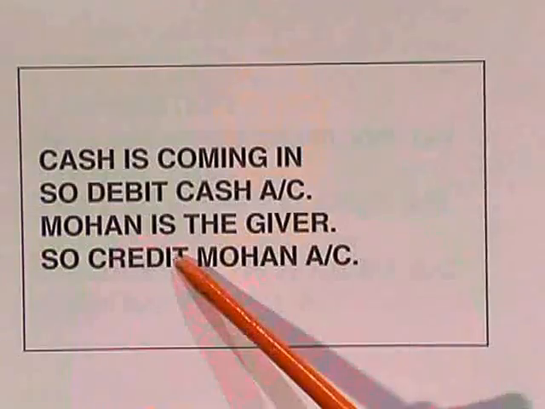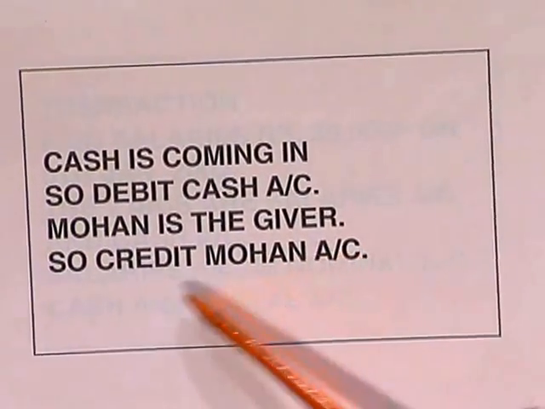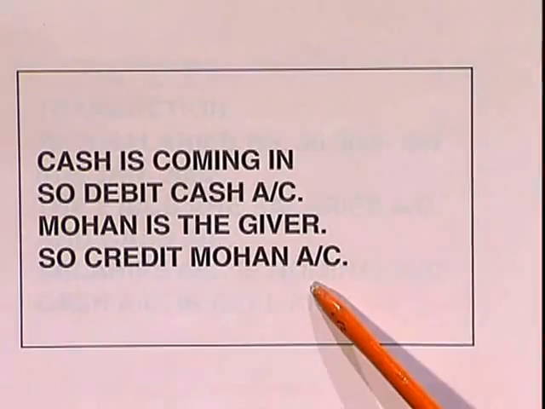Here cash is coming in, so according to the rule of real account, debit the cash account. As simple as that. Now let us see the position of the second account. Mohan is the giver. So credit Mohan account.